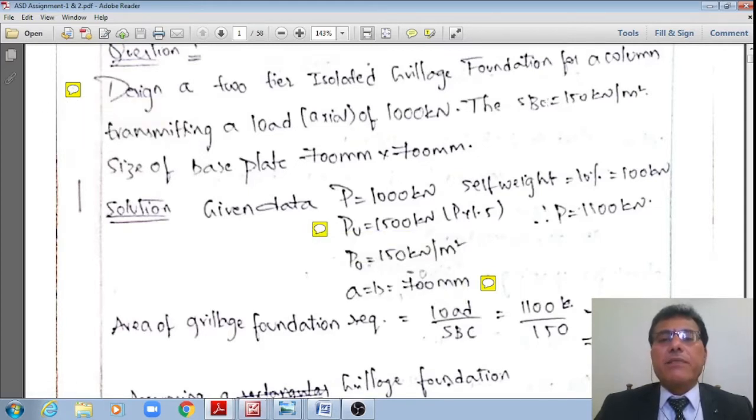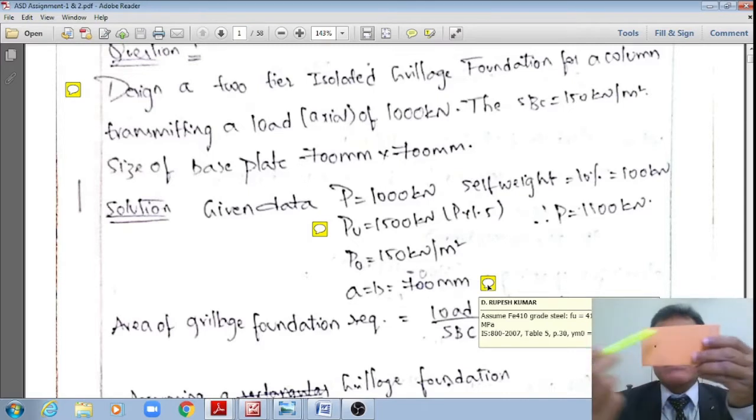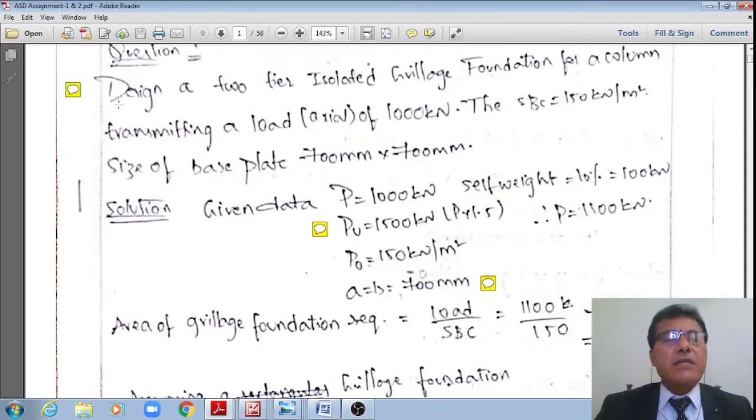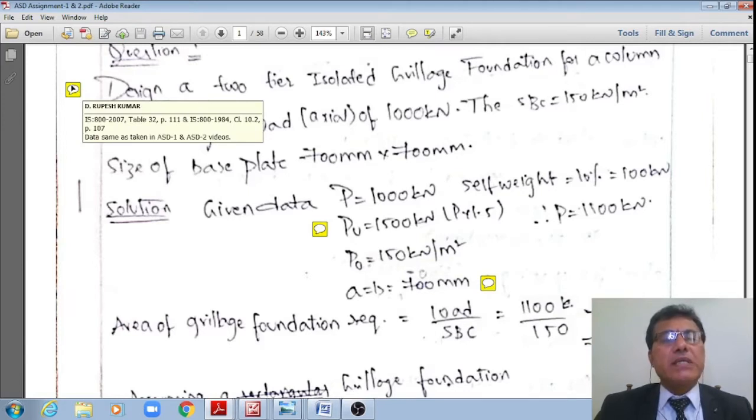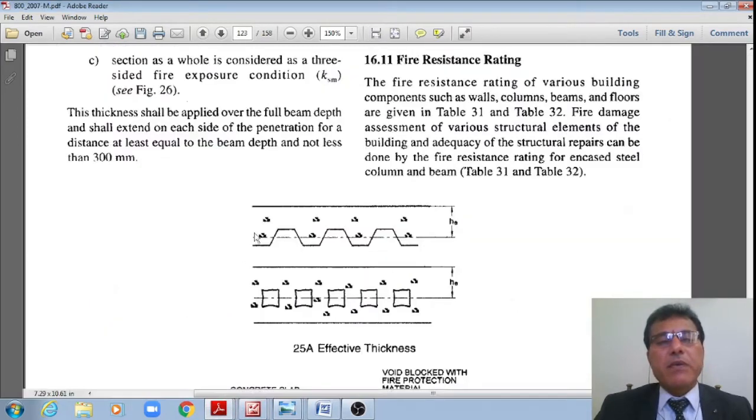The SBC, p naught, is given as 150 kilonewton per meter square, and the size of the base plate is given as A is equal to B is equal to 700 mm by 700 mm. That is what the size is given, right? Whereas if I go to IS 800 2007 Table 32, page number 111, as per the new code, page number 111, right?